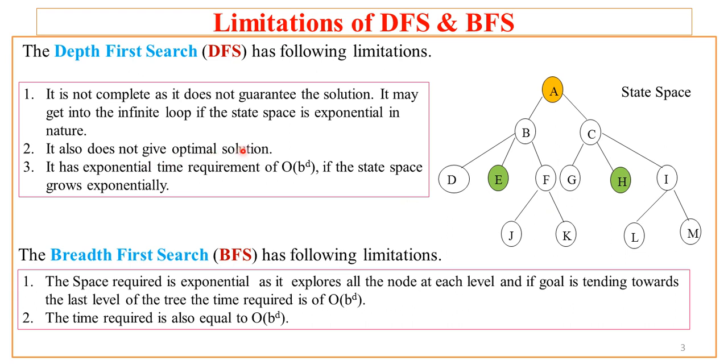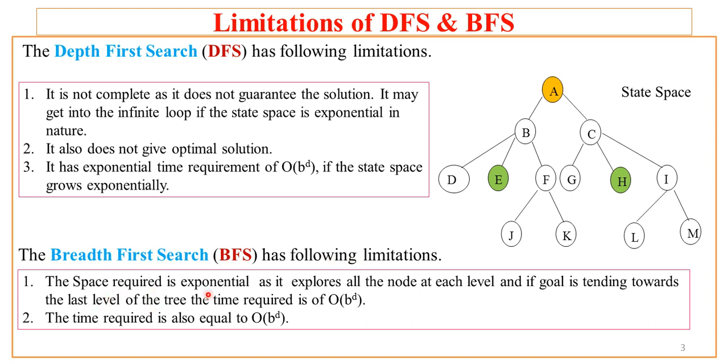Moreover, one more problem DFS faces is that it doesn't give an optimal solution. It may give a solution having high cost. It has an exponential time requirement of big O of b raised to power d, where b is the branching factor and d is the depth. If the state space grows exponentially, obviously the time required is exponential. For example, if it goes to a depth level of say 100 or 200, the value of b raised to power d is quite large. It is exponential. Similarly, the breadth first search has the following limitations.